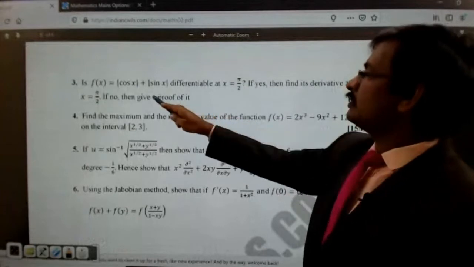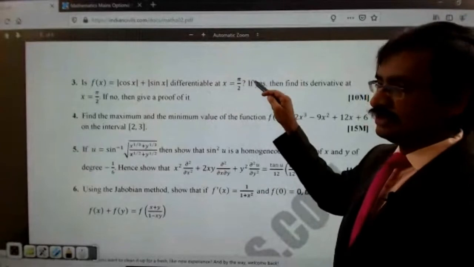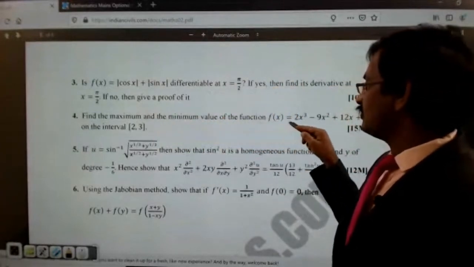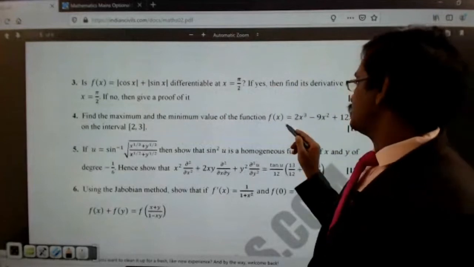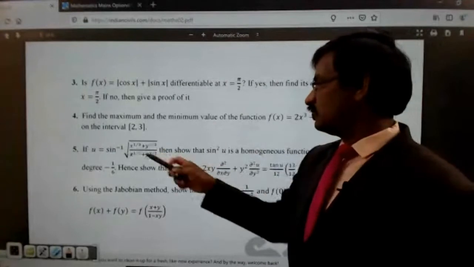See, f of x is equal to mod cos x plus mod sin x, and differentiability test again. So this is also finding the differentiability, and find the maximum and minimum values of the function f of x is equal to so and so. And this is actually single variable maxima and minima at one particular value. And this is u is equal to sine inverse.